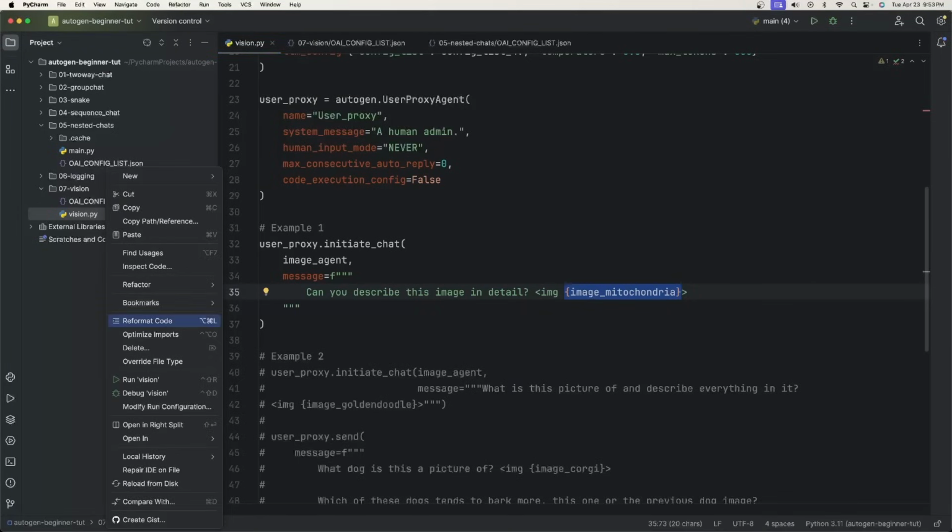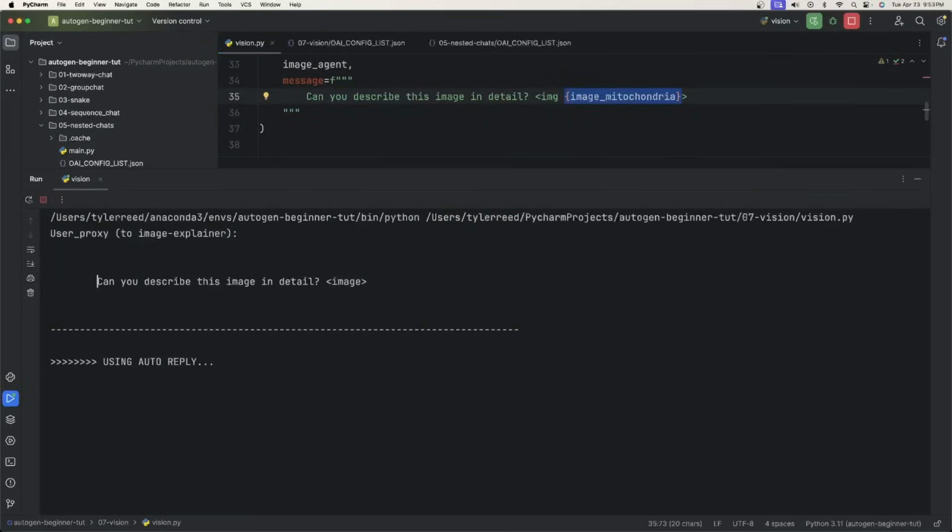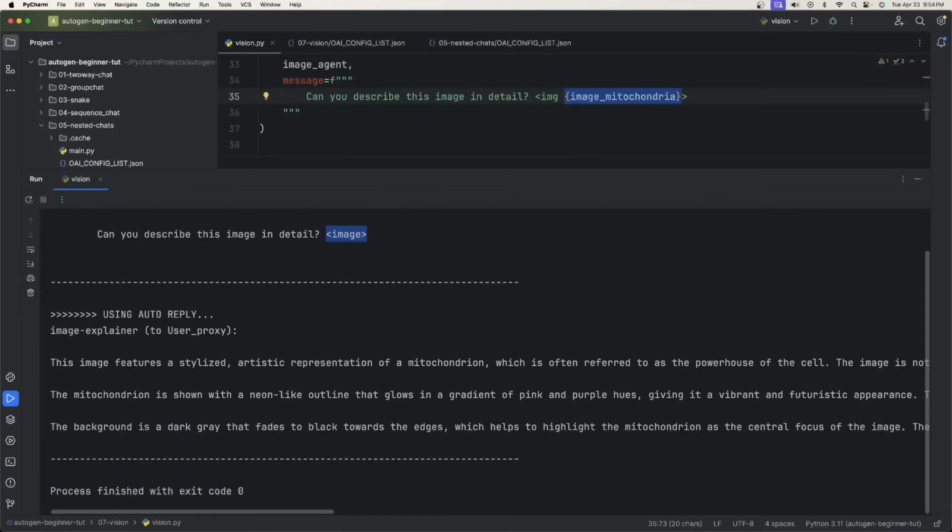Well, let's run this. So right click on vision, run it, and we'll see what it does. As you can see here, it says, can you describe this image in detail? You only see this image tag, but it's actually getting the HTTP URL of the image. So it doesn't show up here, but in the background, it knows what it is. So it's saying this image features a stylized representation of a mitochondria. Perfect. Often referred to as the powerhouse of the cell. Probably the only thing I knew about it. Okay, great. This is a quick, simple example of how it works.